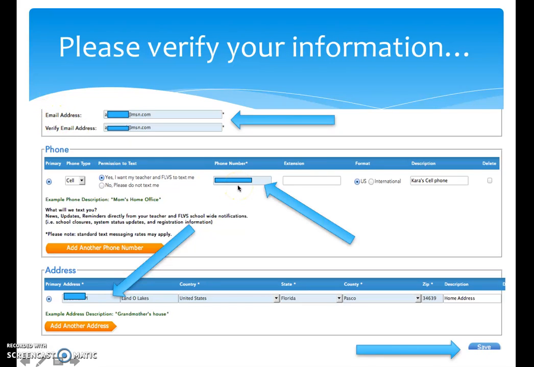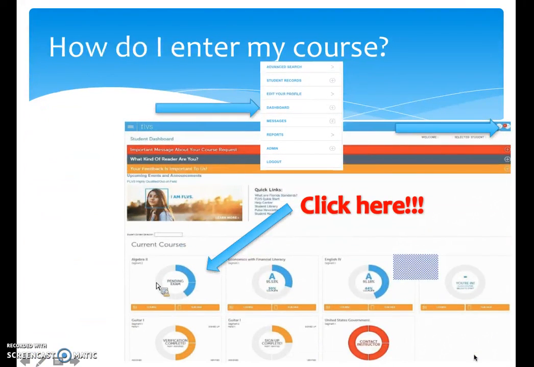I do use those to contact you quite a bit throughout the course, so please make sure that those 2 things are things that you have access to on a daily basis so that I can contact you when I need to. Also make sure your home address is up to date, and then make sure that you click this save button in the bottom right hand corner so that we can save all of your updates.